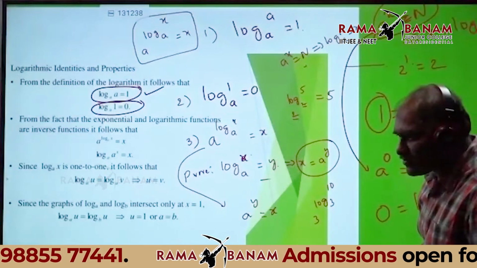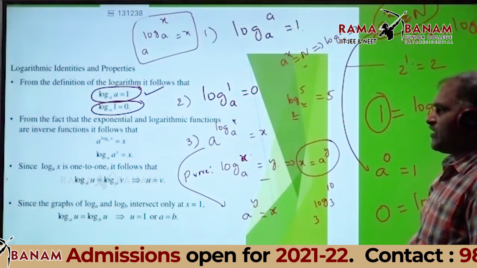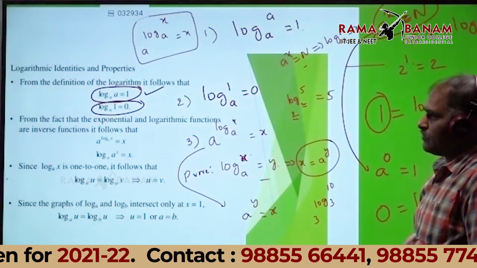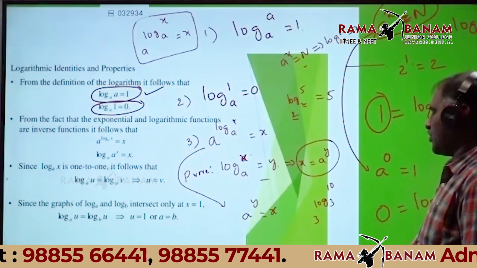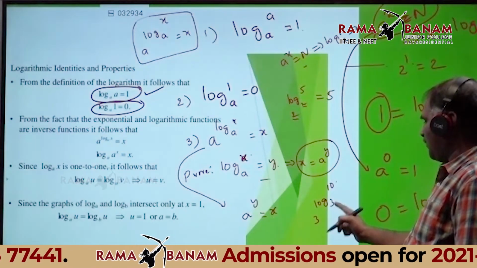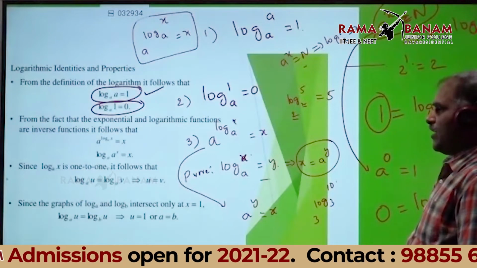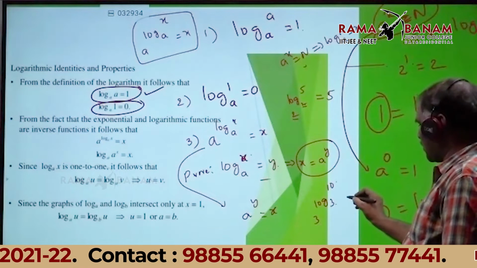Anyone? Kaushik, mute your mic. Okay. Here 3 power logarithm of 10 base 3. Therefore, here both bases are the same.